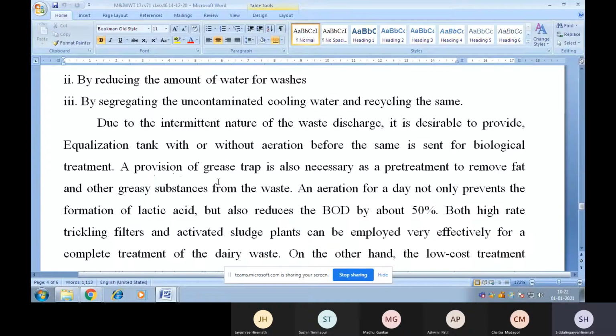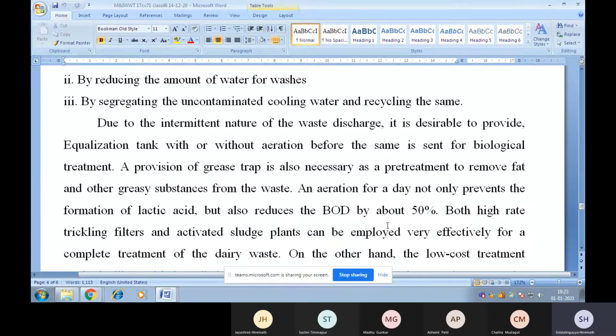A provision of grease trap is also necessary as a pre-treatment to remove fat and other greasy substances from the waste. This process is nothing but skimming. Skimming is a process to remove oil and grease from the wastewater. Aeration for a day not only prevents the formation of lactic acid but also reduces the BOD by about 50%. Aeration is the artificial supply of oxygen to the water.